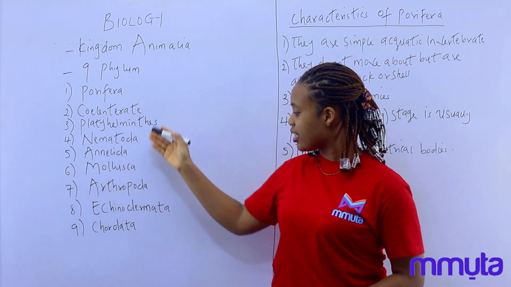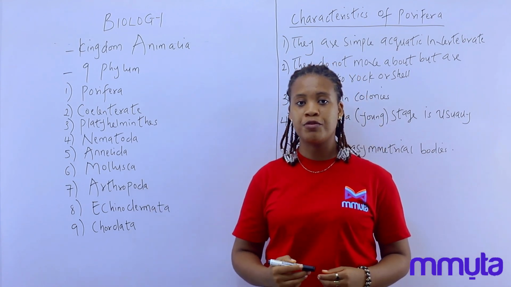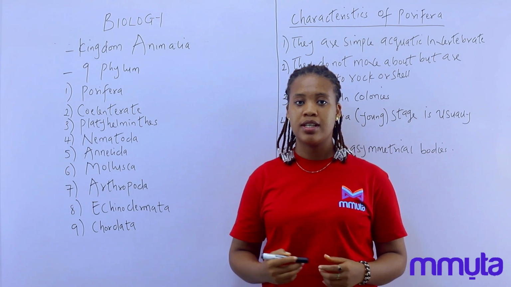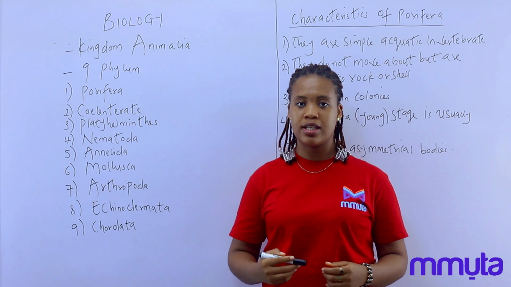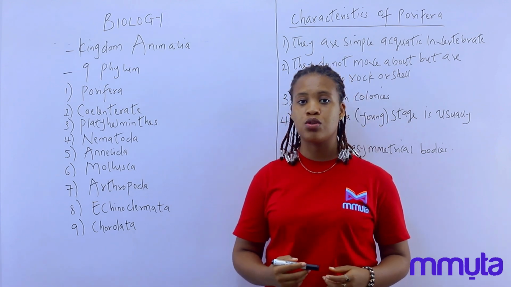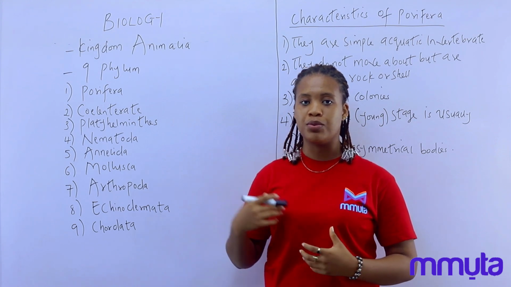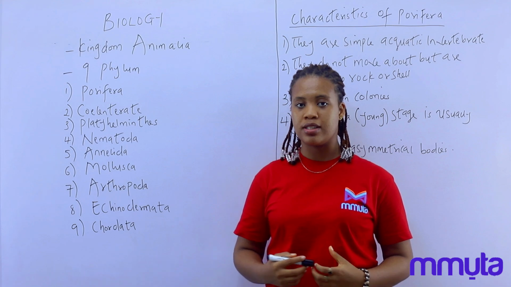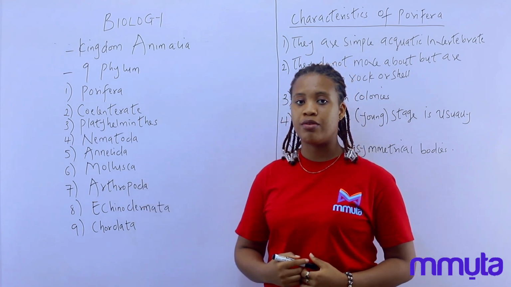Now, the first 8 phyla of the animal kingdom belong to the invertebrates. That is, they are animals without a backbone and internal skeleton. The last one, which is Chordata, is said to belong to the vertebrates. That is, they are animals with a backbone and internal skeleton. Now we're going to talk about the characteristics of each and every one of them.